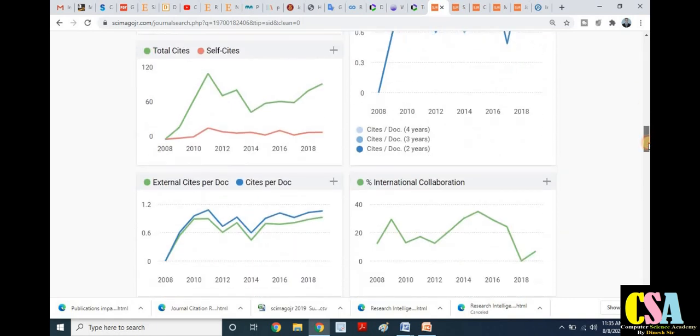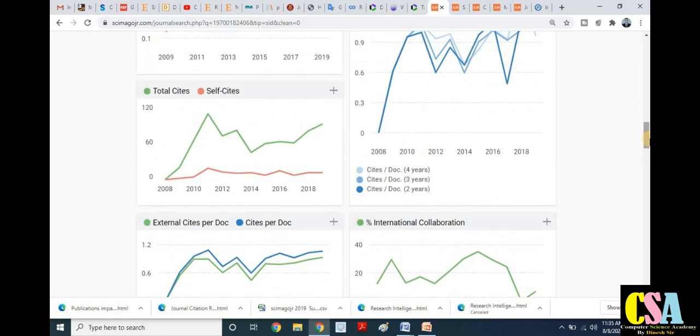Now scroll down and we will see here so many statistics. You can see here about this journal, total cites and self cites. So just go to this particular line. You can find out this journal green line, total cites in 2019, 88.